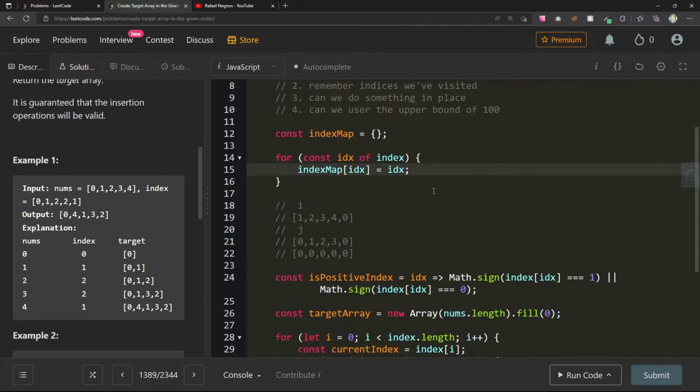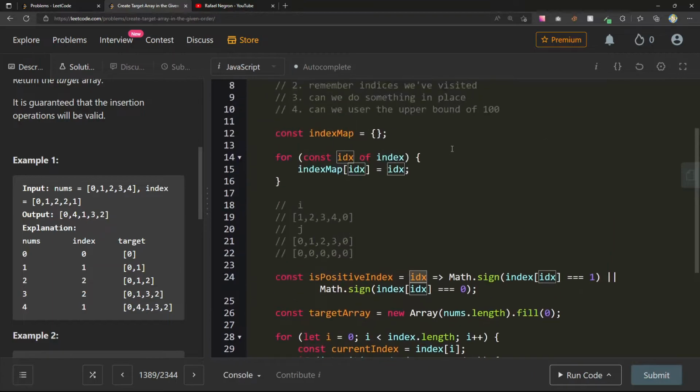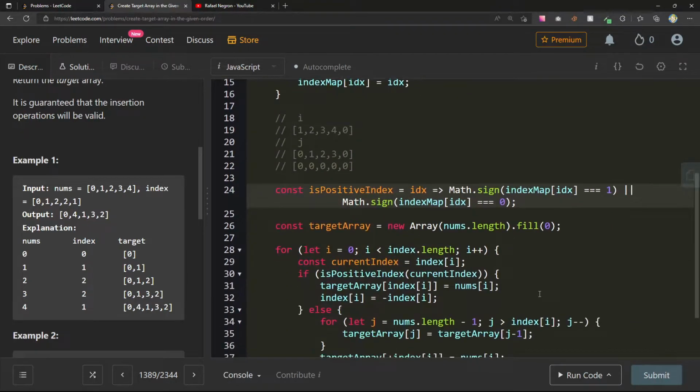That's all it's going to be. And now, inside of here, what we can do is positive index if math.sign of index map of index equals 1, or index map of index equals 0. We'll do the same thing with target array.